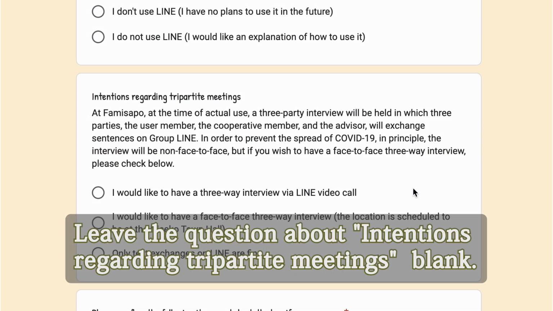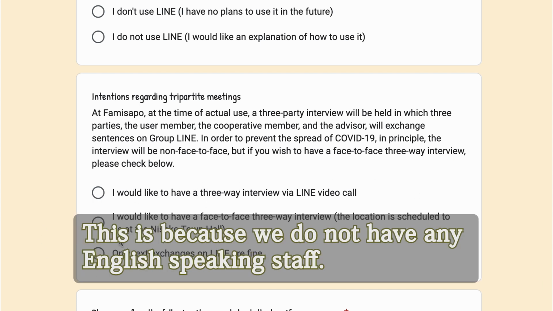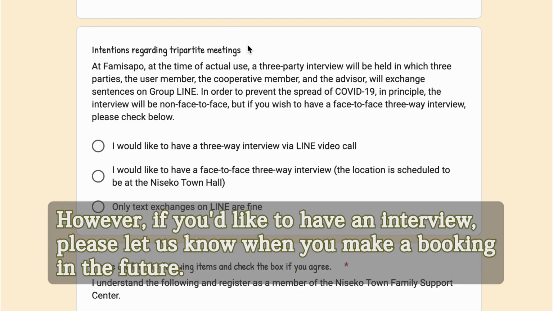Leave the question about intentions regarding tripartite meetings blank. This is because we do not have any English-speaking staff. However, if you'd like to have an interview, please let us know when you make a booking in the future.